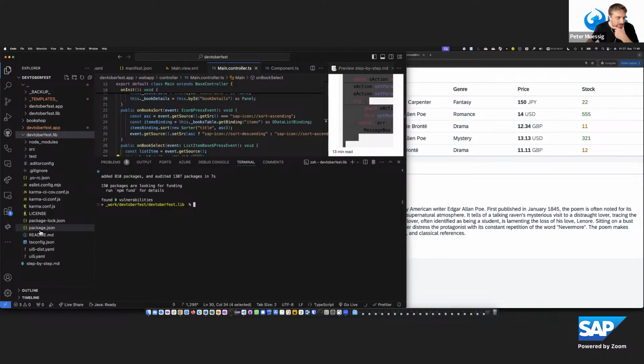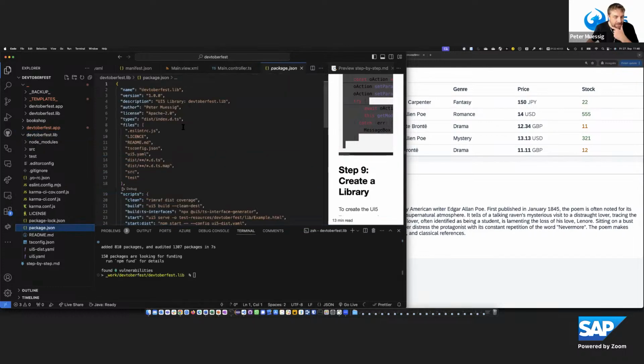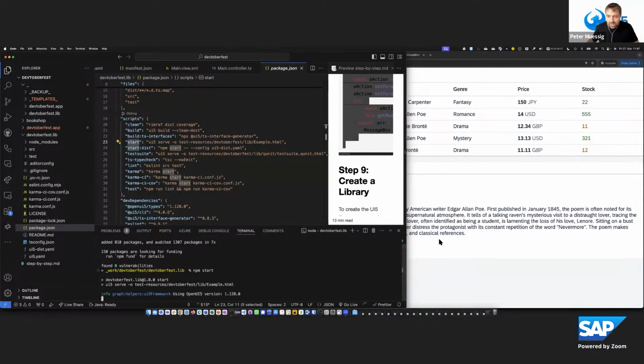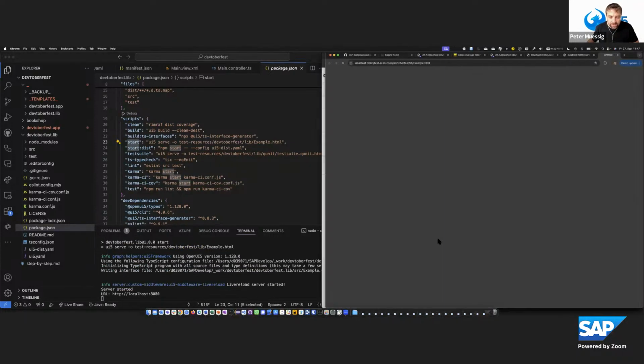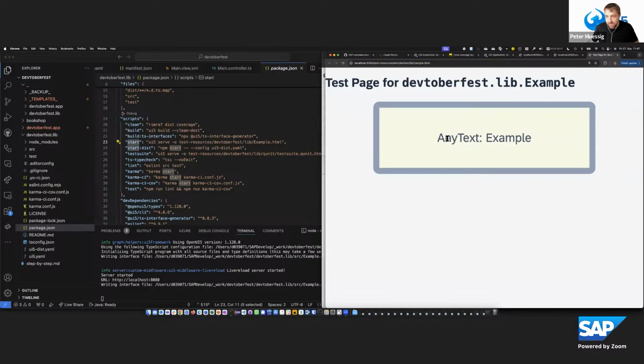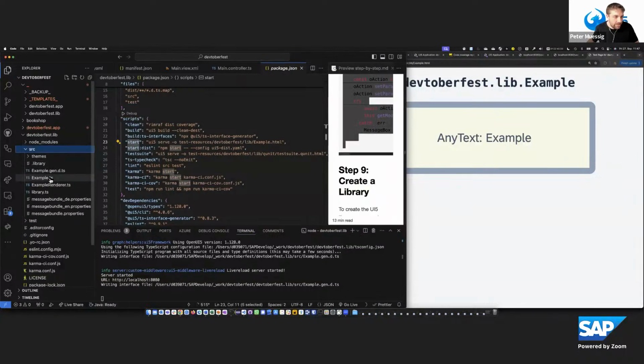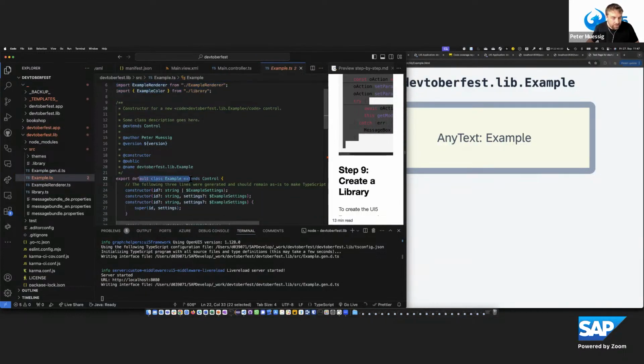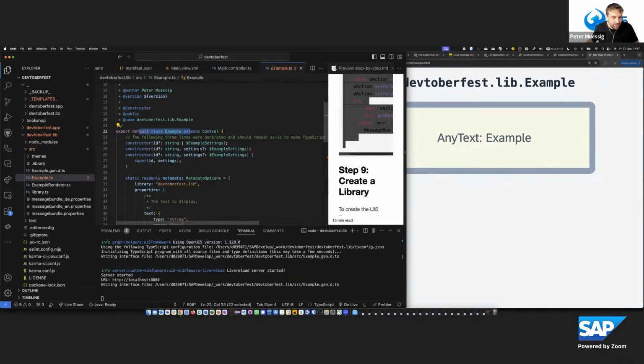This library project is similar to the application. It also comes with a lot of scripts. You have a start to come up with a test page. If I now start the project, I would see a sample example control being created inside. In this example control, you can see how this is implemented in TypeScript. Here we see it has imports and uses classes to define a control.